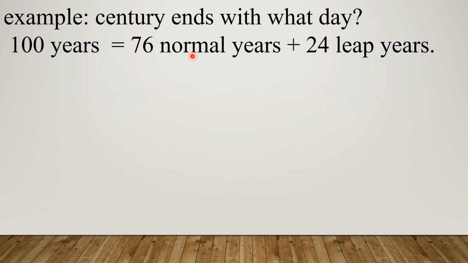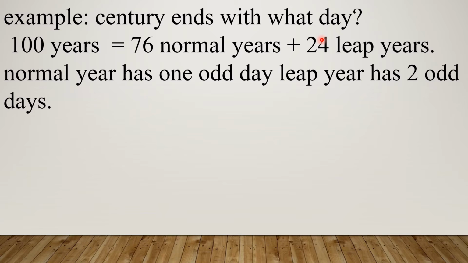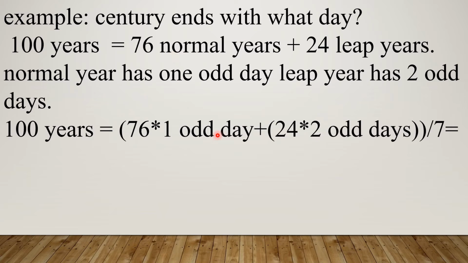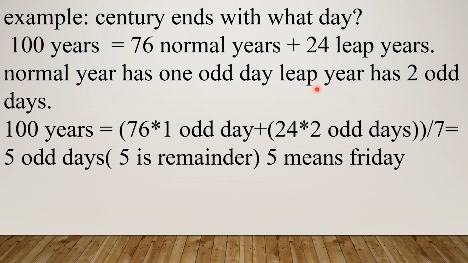For a normal year, there is one odd day. For a leap year, there are two odd days. So if you multiply, we get 76 into one odd day, 24 into two odd days. 76 plus 48, we get 124. If we divide 124 by 7, we get 5 odd days. If the remainder is 5, we can easily say that it is Friday. So the century ends with Friday.